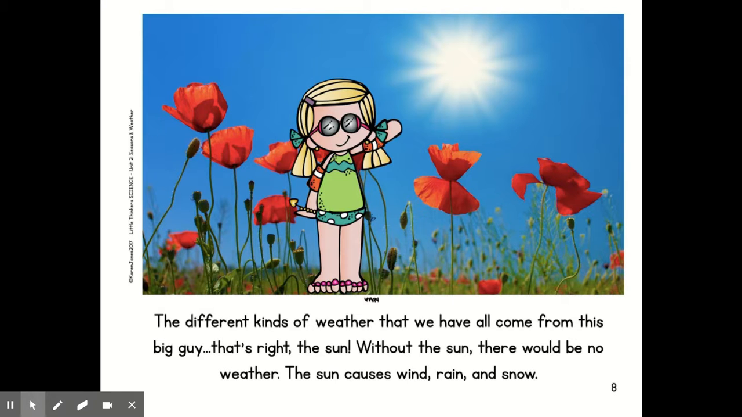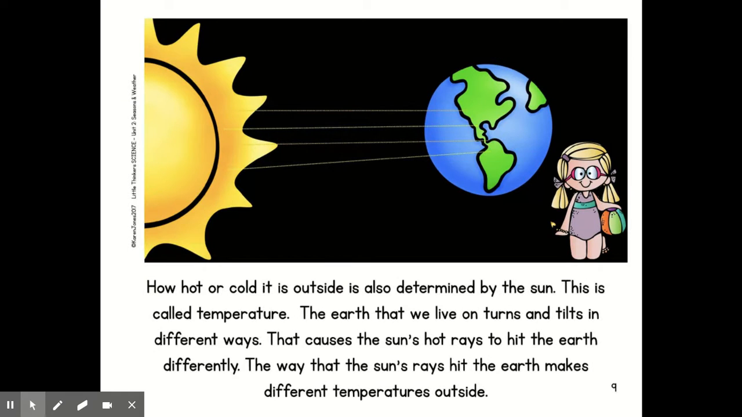The different kinds of weather that we have all come from this big guy. That's right, the sun. Without the sun, there would be no weather. The sun causes wind, rain, and snow. How hot or cold it is outside is also determined by the sun. This is called temperature. The earth that we live on turns and tilts in different ways. That causes the sun's hot rays to hit the earth differently. The way that the sun rays hit the earth makes different temperatures outside.